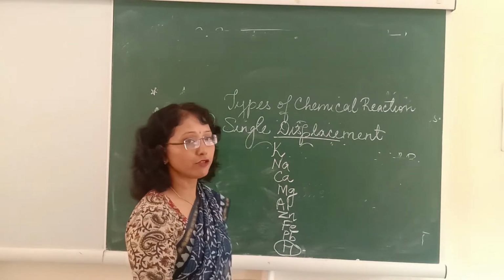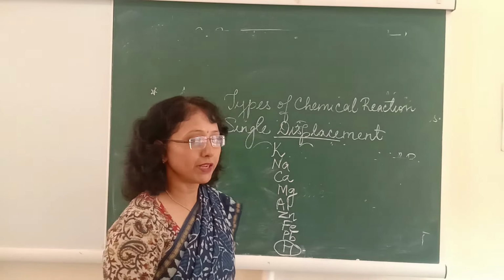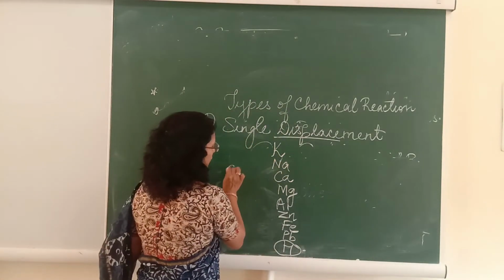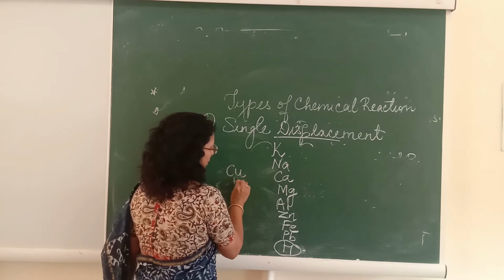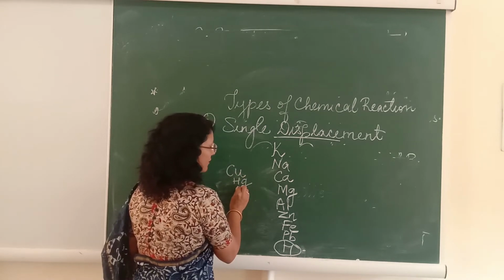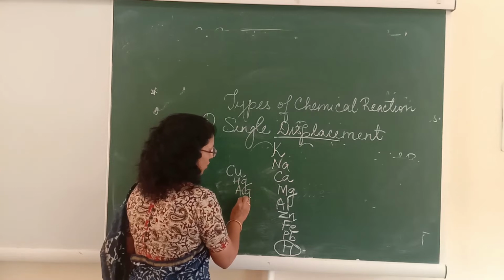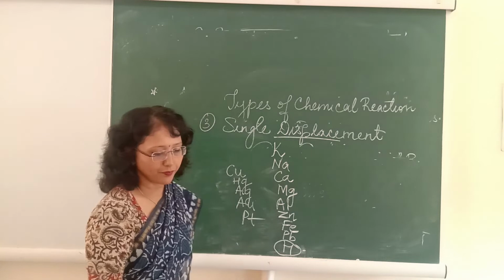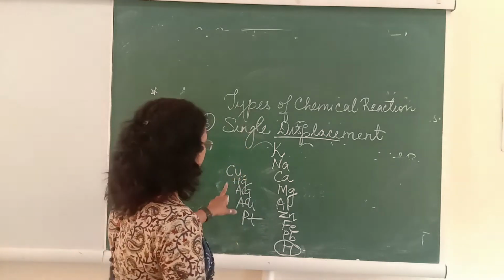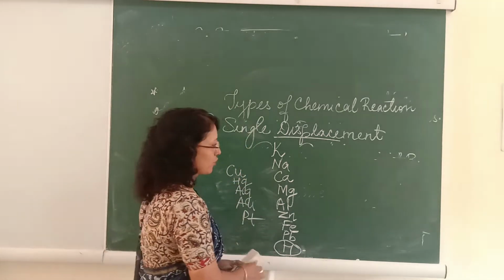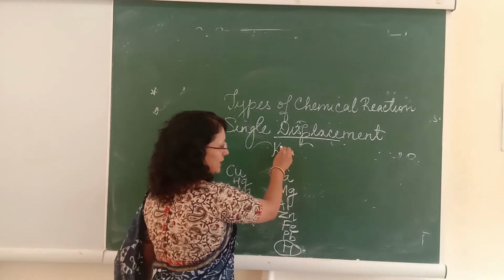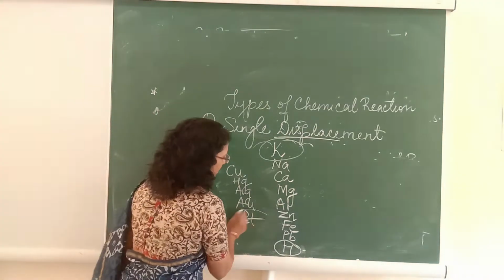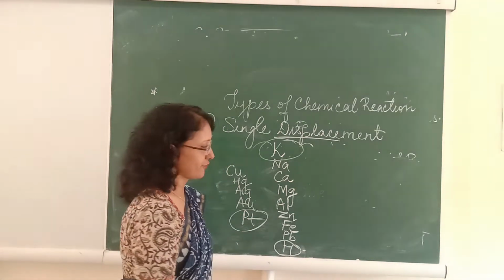Because sometimes hydrogen behaves as a metal. It shows electropositive character. After hydrogen you have copper, mercury, silver, gold, and platinum. So according to this metal activity series, potassium is the most reactive and platinum is the least reactive.